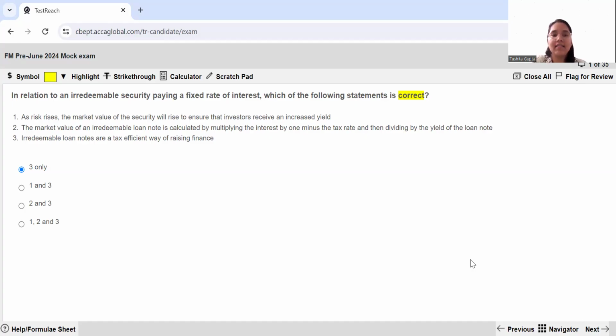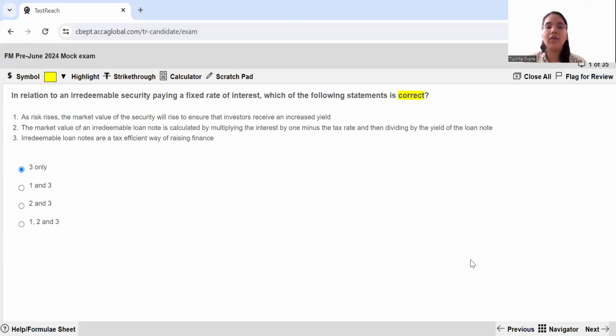As risk rises, the market value of a security will rise to ensure that investors received an increased yield. Now, break down the statement. Your risk has risen. So the statement is saying market value should rise so that investors received an increased yield. This statement is not correct. And why is that? Because when your risk is rising, investor definitely needs to be compensated for the increased risk in the form of increased return. So this is for sure that investors need to receive an increased return.